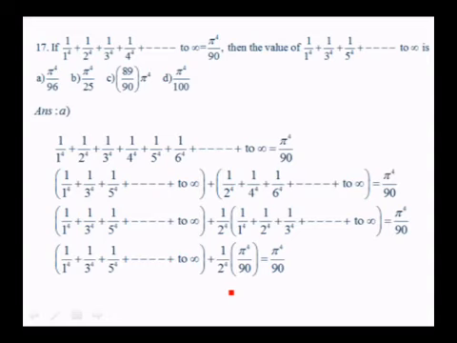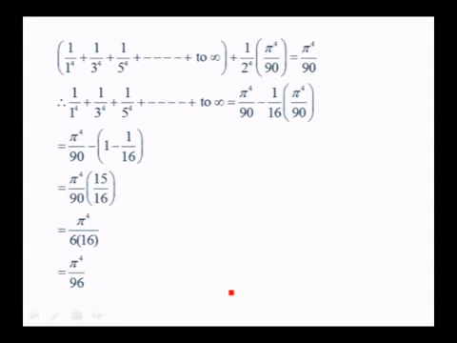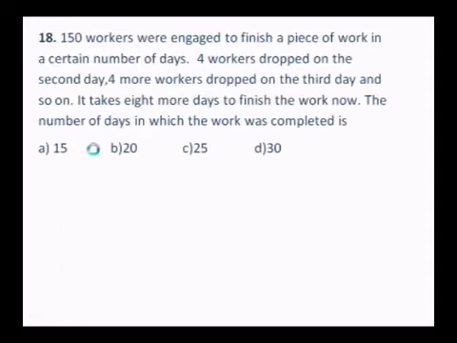So if you transfer that to the right hand side, it is pi to the power 4 by 90 minus 1 by 16 pi to the power 4 by 90. On simplification, you get pi to the power 4 by 90 into 1 minus 1 over 16, which is pi to the power 4 by 90 into 15 by 16. On simplification, you will get the answer to be pi to the power 4 by 96. The important thing is you must split the given series into two parts. So the best answer is pi to the power 4 by 96.